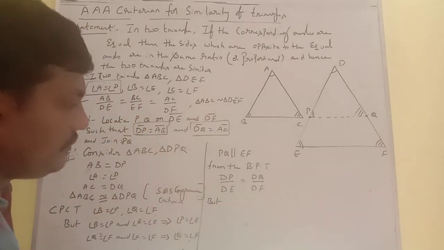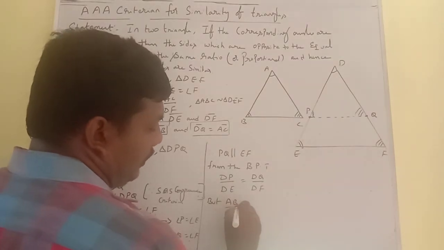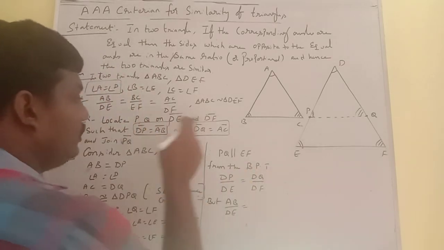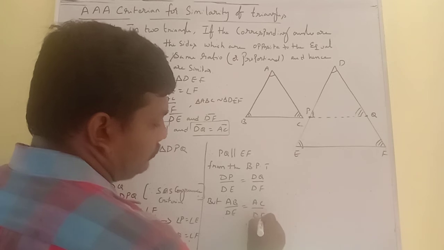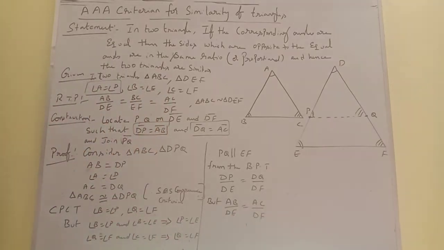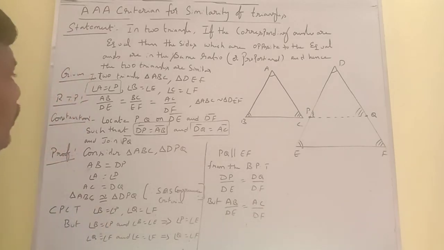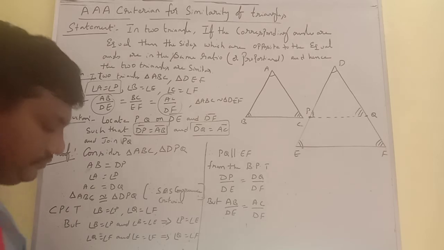DP is equal to AB. In the place of DP, I can write AB by DE is equal to, in the place of DQ, we can write AC, that is AC by DF. AB by DE is equal to AC by DF. This is what we have to prove.